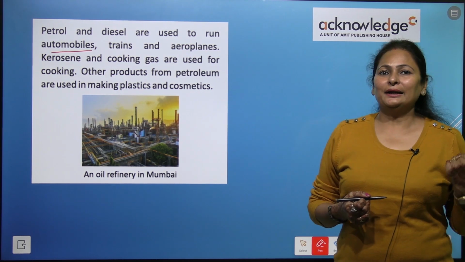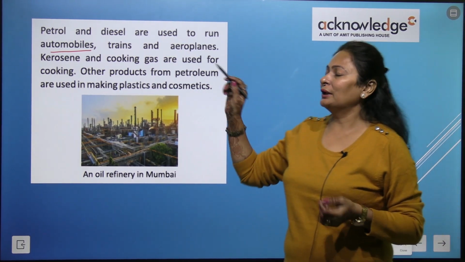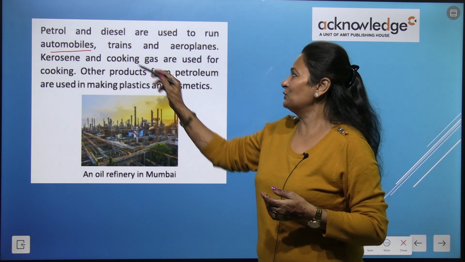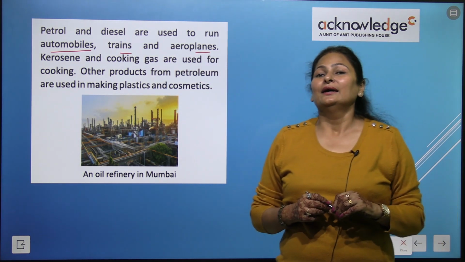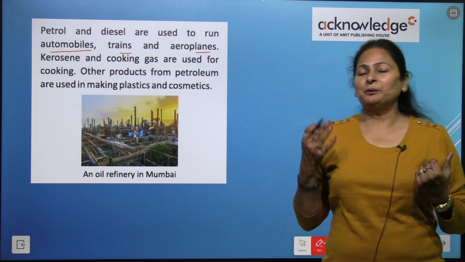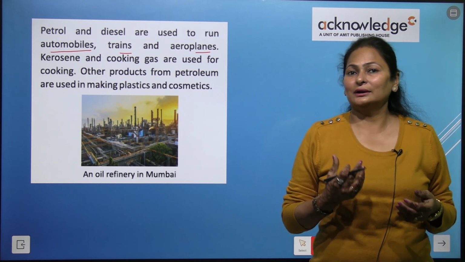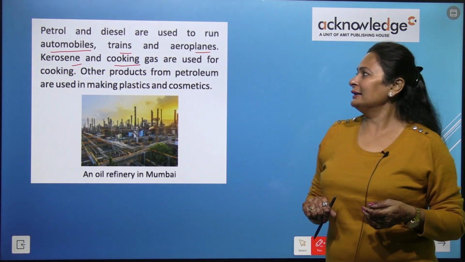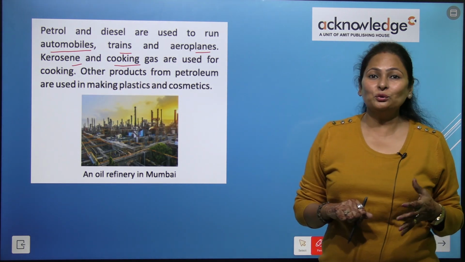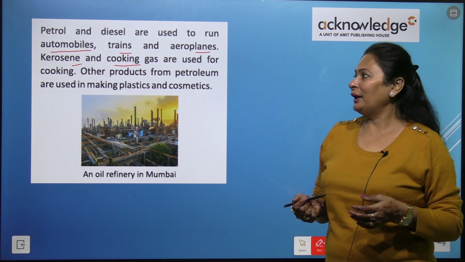Petrol and diesel are used to run automobiles and trains, and white petrol is used to run the aeroplane, right? Kerosene and cooking gas are used for cooking.